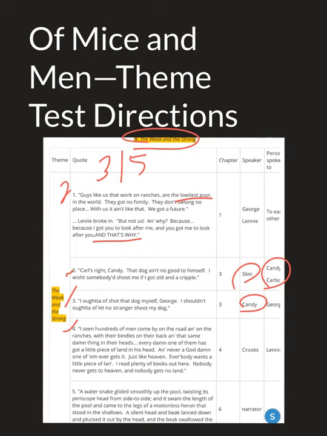Quote number 4, "I've seen hundreds of men come by on the road." We talked about this, when their bindles on their backs, "same damn thing in their heads." So the weak are the typical people who are coming with these packs on their backs, right? When Crooks says this, one of the characters who's in some ways seen as weak on the farm because he's ostracized and set aside, he says there's a lot of these low people who are travelers who come to these farms with big ideas and big dreams in their heads, but no one ever gets it, all right? No one ever achieves that dream. And that's a little bit of a weakness.